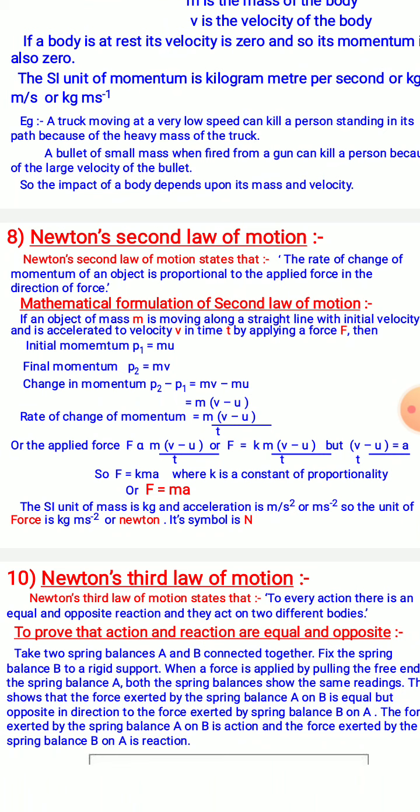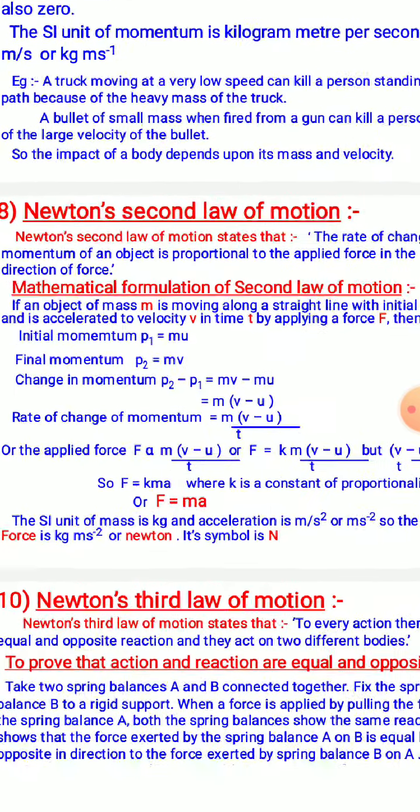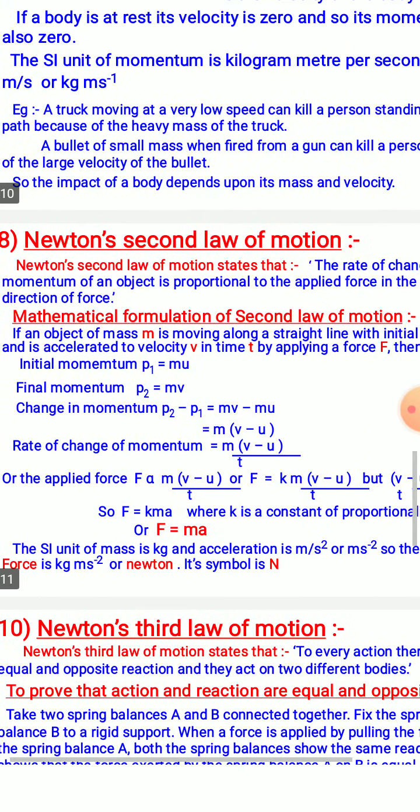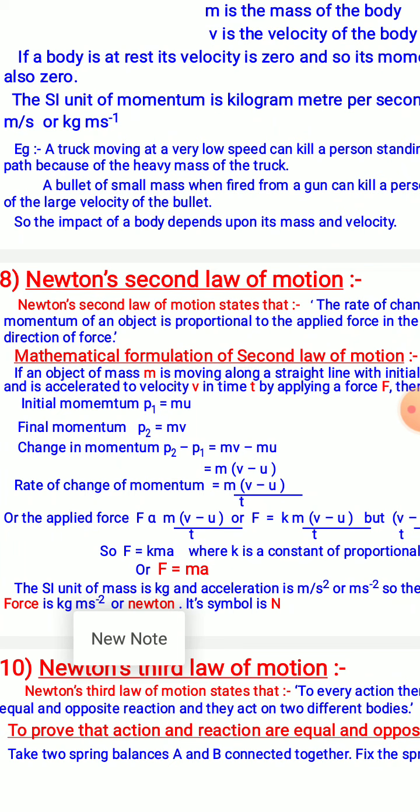So what is the initial momentum? It is mu. The final momentum is mv. So the change in momentum is final momentum minus initial momentum. The rate of change of momentum is change in momentum upon time taken, and this is directly proportional to the force applied. Now (v minus u) upon t is the change in velocity with time, which is acceleration. Hence F = ma.